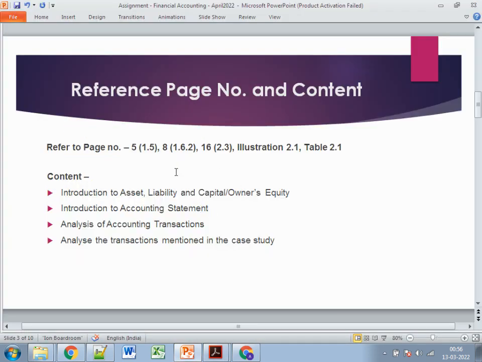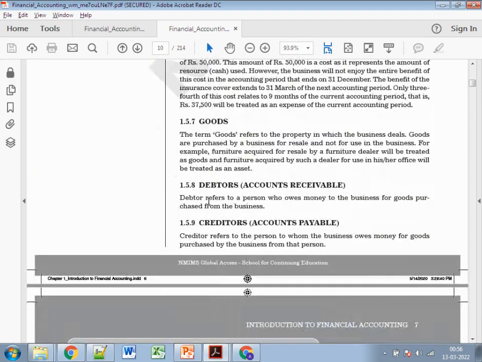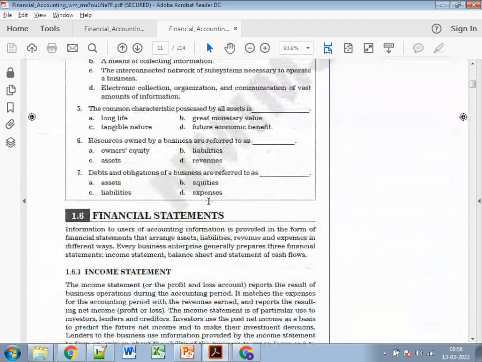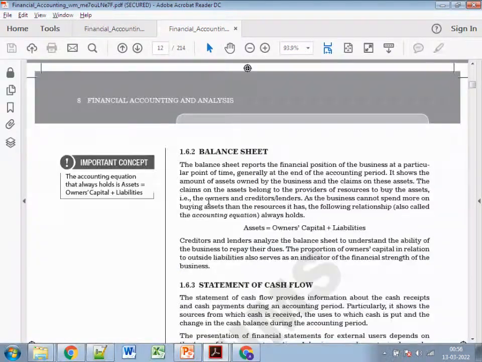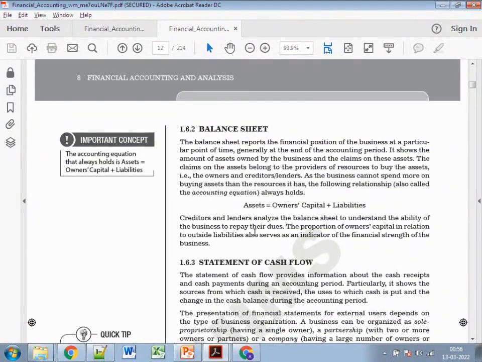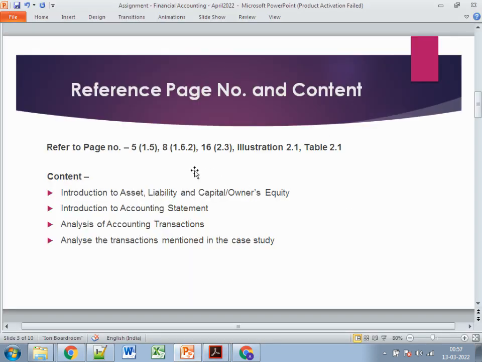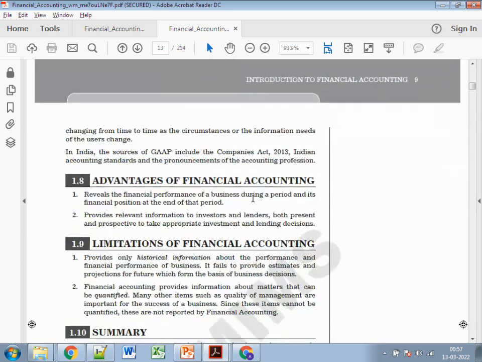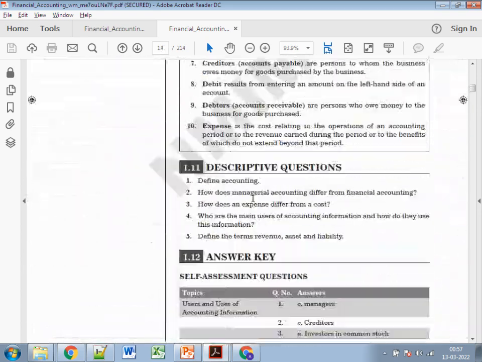Next comes page number 8. On page 8 the balance sheet is mentioned. It shows the relationship which we call the accounting equation: assets equal the owner's capital plus liabilities. You just need to give an explanation of this. Then next comes page number 16.